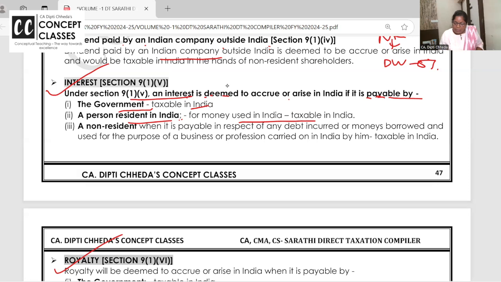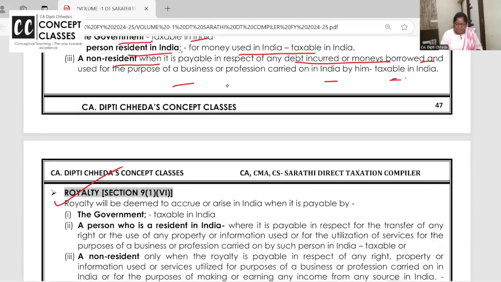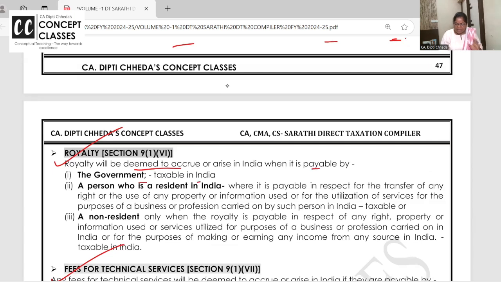Now, interest payable by a non-resident in respect of the money or loan which is used in India is taxable in India. End use is important. Royalty paid by the Government of India, taxable. Royalty paid by a resident for technical know-how and all in India, taxable. Royalty payable by a non-resident for any services and all in India, taxable. Royalty paid by a non-resident to another non-resident in their foreign country, not taxable in India.